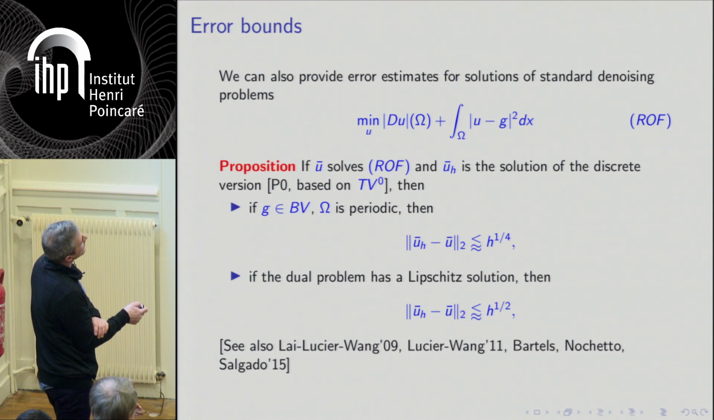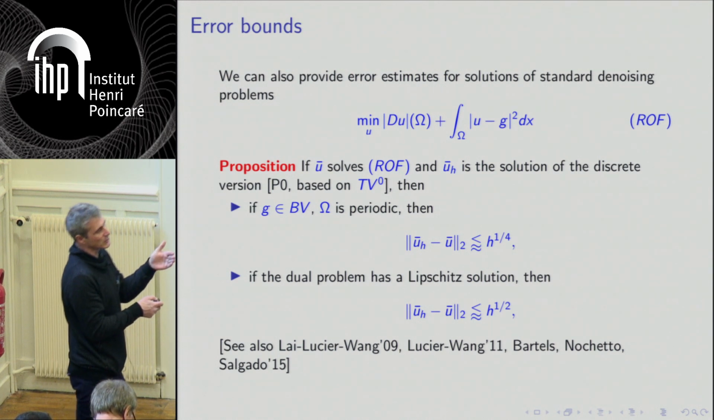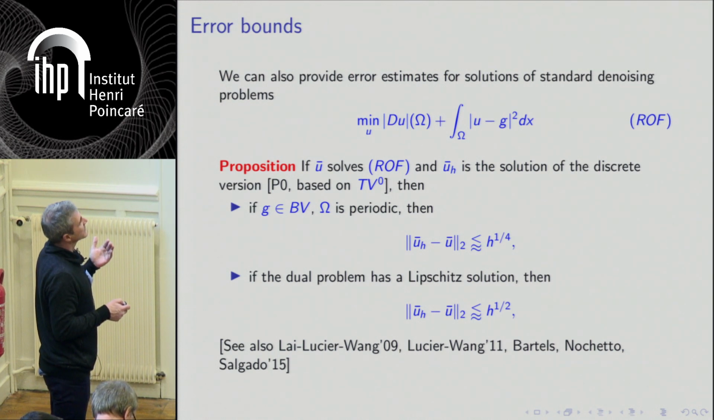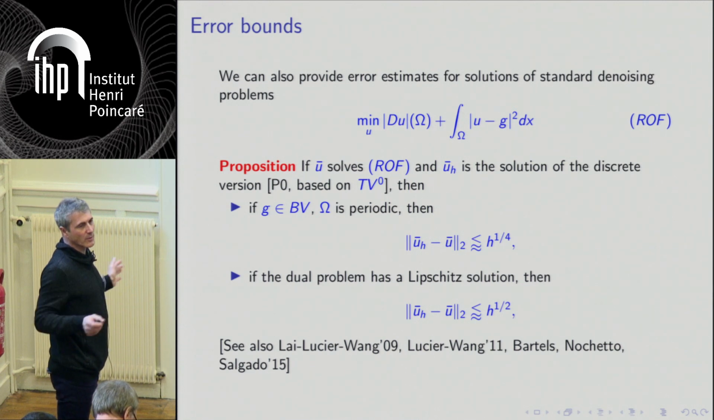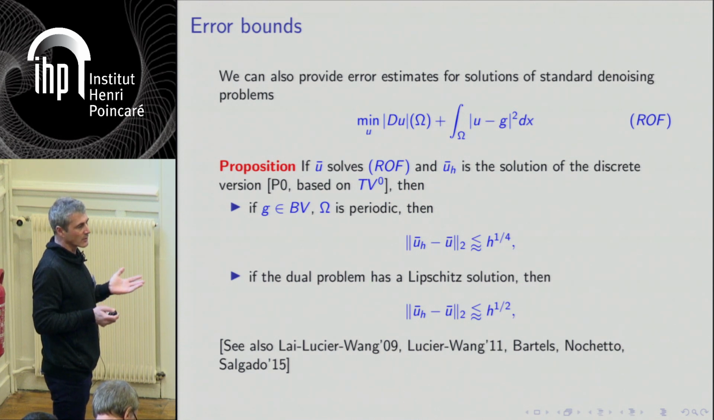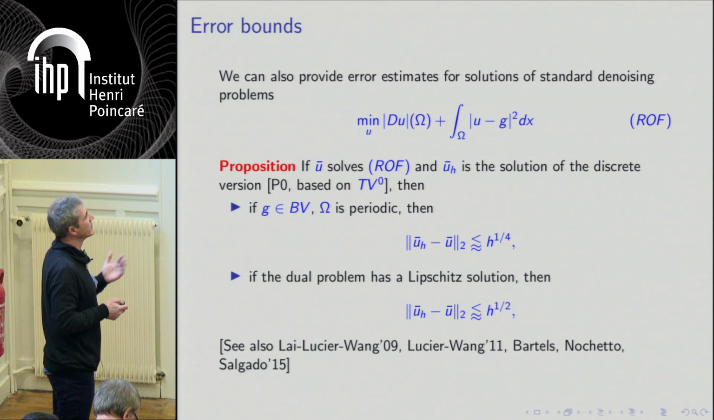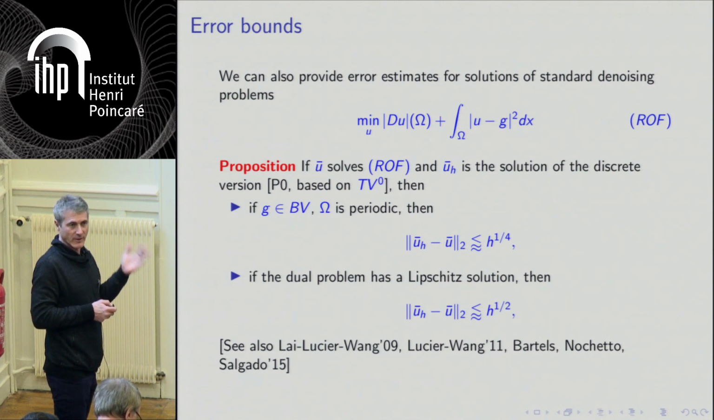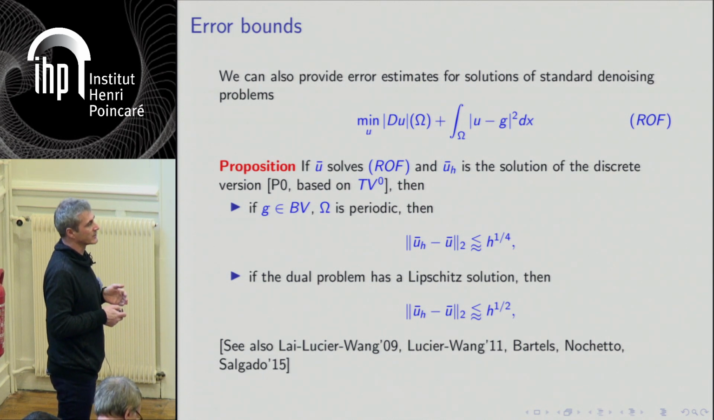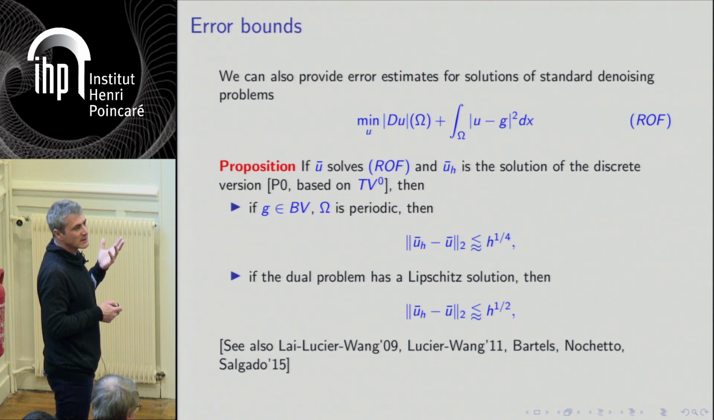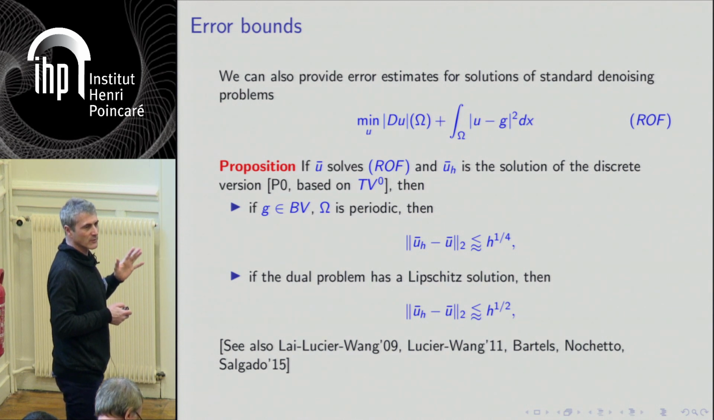And there is one other assumption you can make, that the dual problem has a Lipschitz solution. This is a strange assumption because there is no theorem which gives you conditions under which the dual problem has a Lipschitz solution. I would be very glad to find one, but it's a very hard issue. But in 2D, it's expected that this happens quite often.